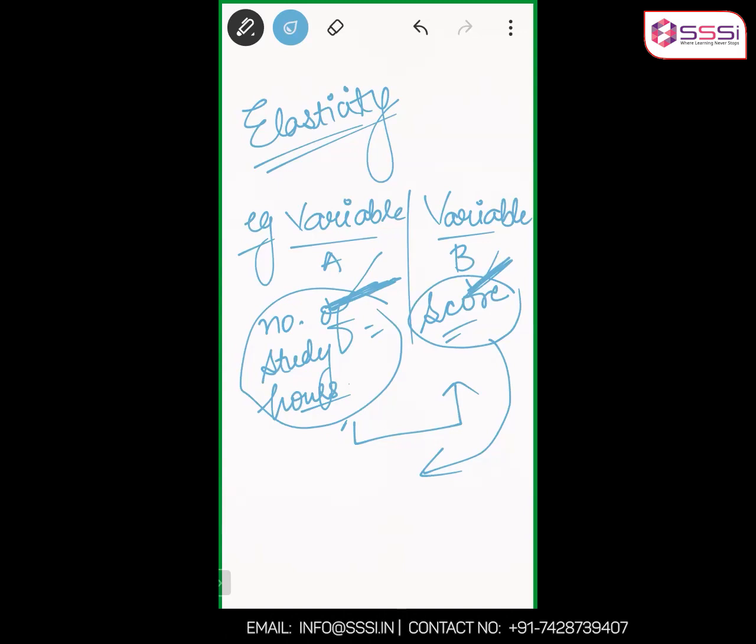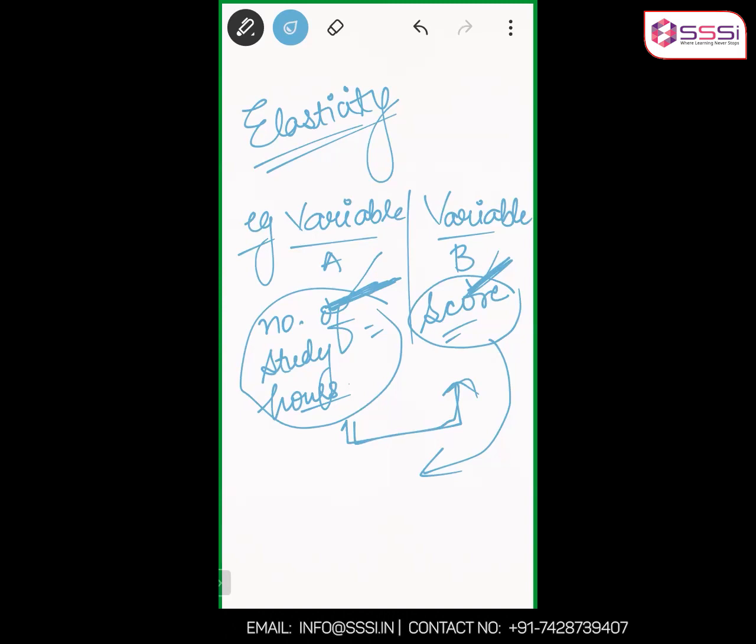Ma'am, here it is an obvious condition that the score would increase only if the number of study hours increases. Not necessary. See, here I'm not concerned with the direction. For example, if you study 20 hours per day, and you reduce your study hours by one hour and sleep for that hour, don't you think the rest of the 18 hours would be more productive?